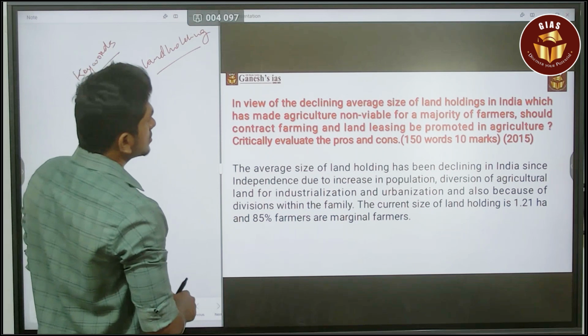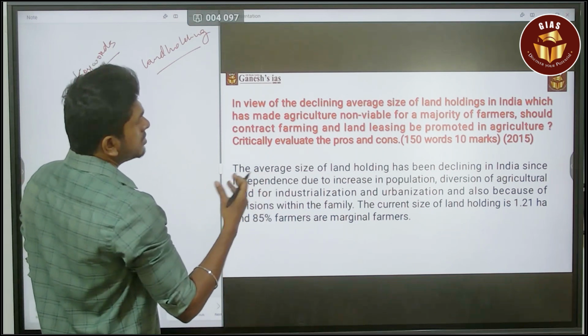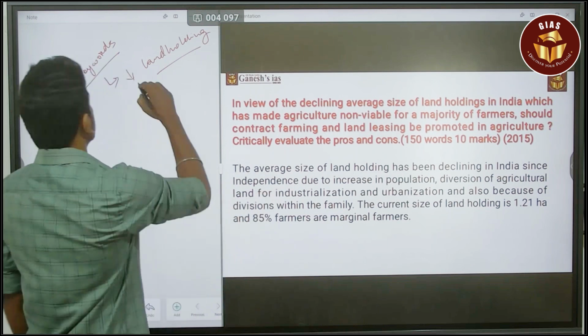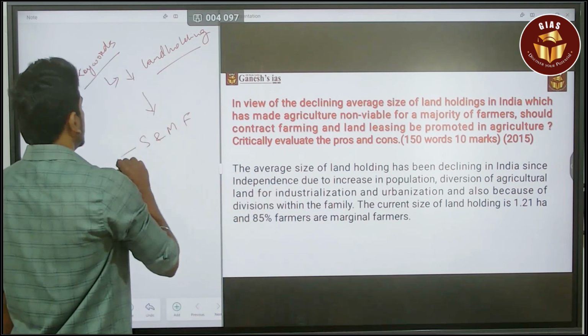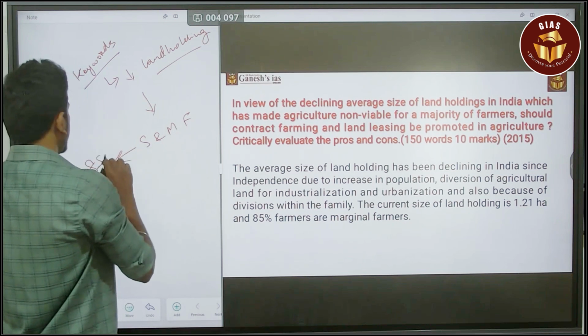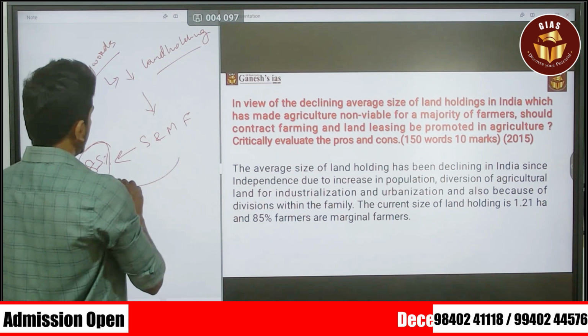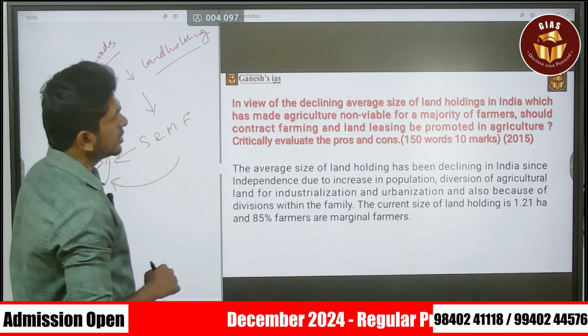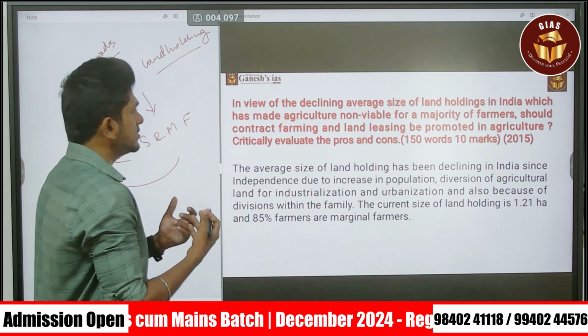Next, it is speaking about non-viable for a majority of farmers, meaning the majority of the farmers here are small and marginal farmers. So they are 85% of India's farmers. Okay, so small and marginal farmers are the majority. It is non-viable for them to make any profit from that land holding. That is what it is saying.